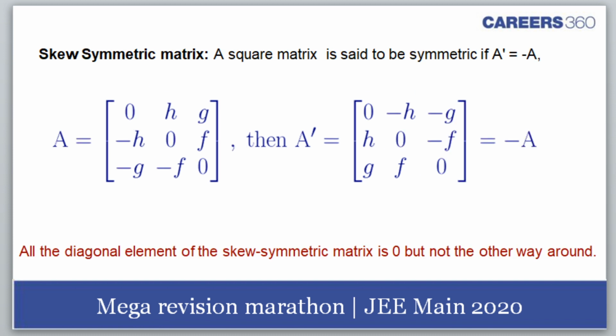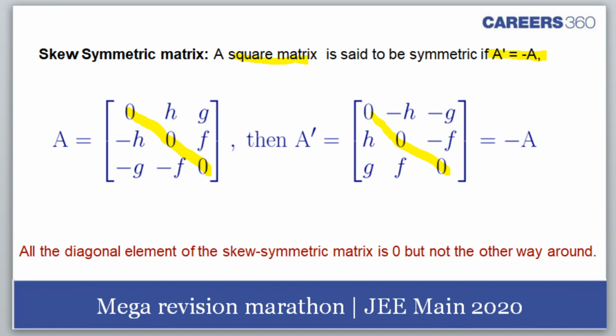Then what about a skew symmetric matrix? A skew symmetric matrix, whenever we have A dash is equal to minus A. Am I right? So here what do we realize? That the diagonal elements happen to be 0. It's a square matrix only. And we have here Aij is equal to minus Aji.